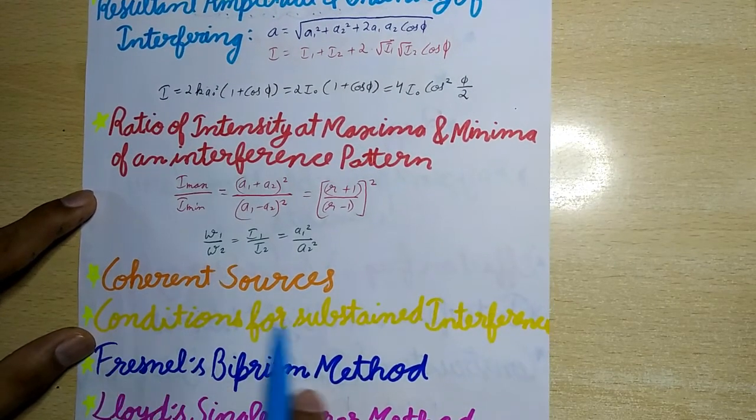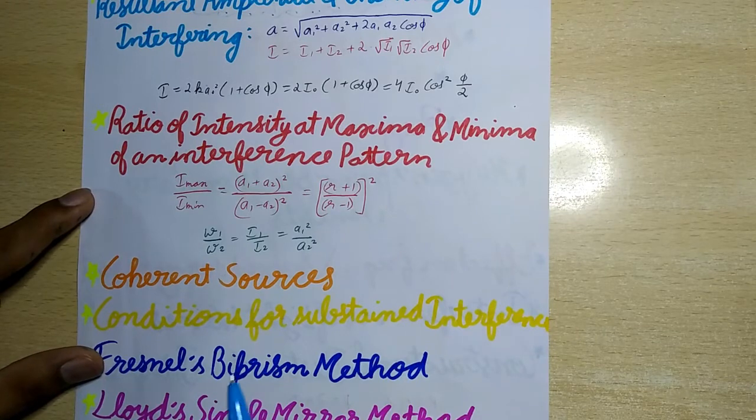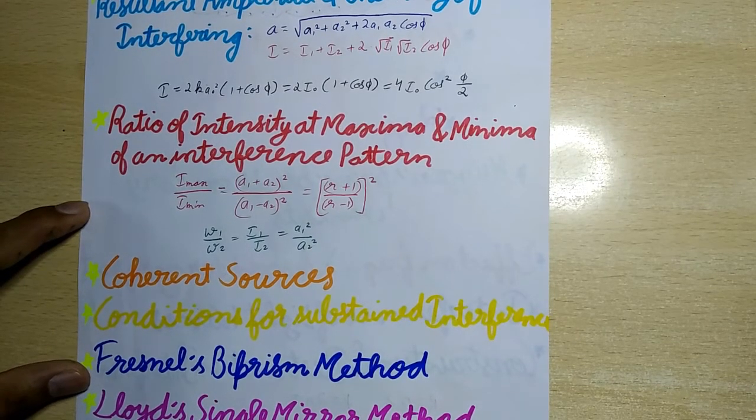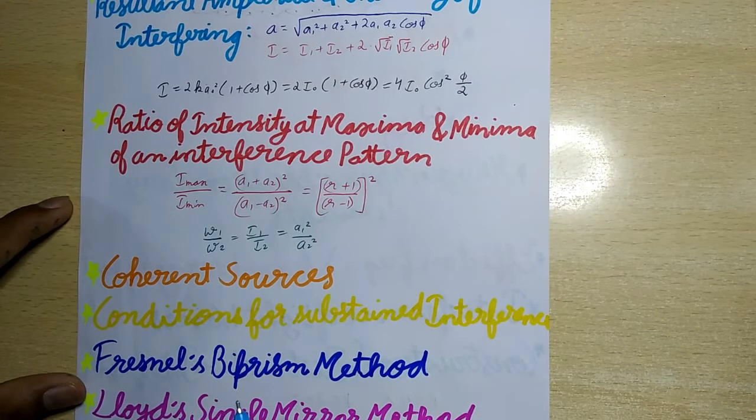Now next is conditions for sustained interference. First, the two sources should continuously emit waves of the same frequency or wavelength. Second, the two sources of light should be coherent. Third, the amplitudes of the interfering waves should be equal. Fourth, the two sources should be narrow.